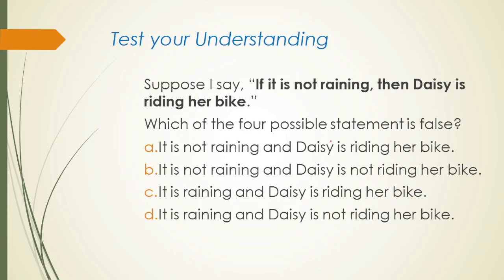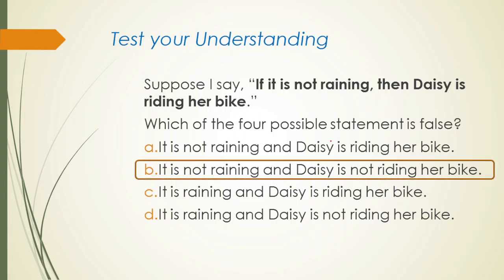Now, let's test your understanding. Suppose I say, if it is not raining, then Daisy is riding her bike. Question: which of the four possible statements is false? A, it is not raining and Daisy is riding her bike? B, it is not raining and Daisy is not riding her bike? C, it is raining and Daisy is riding her bike? D, it is raining and Daisy is not riding her bike?